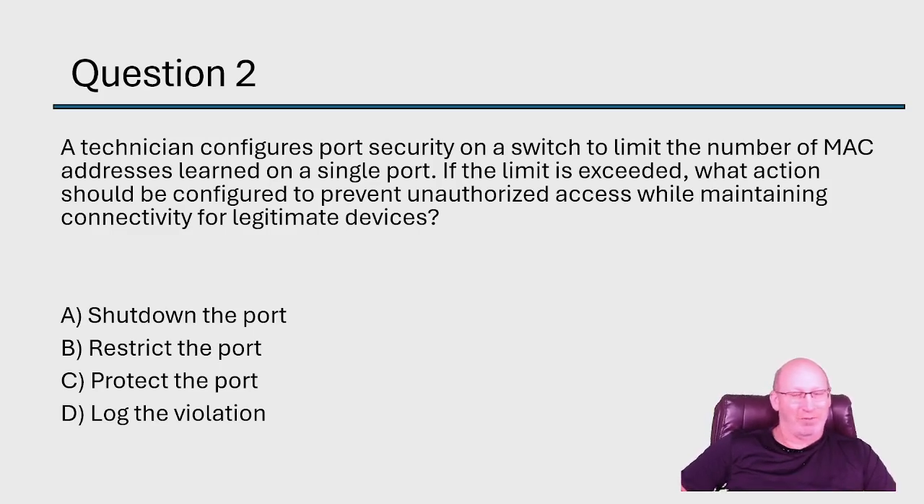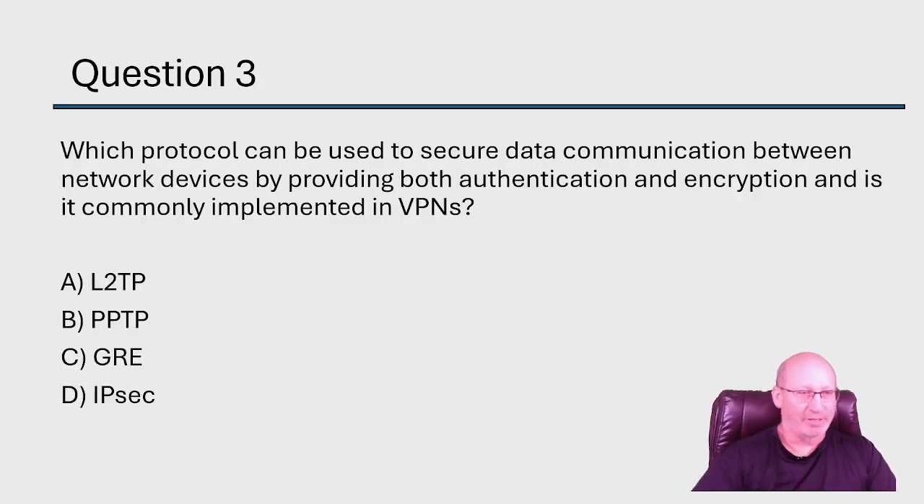We're going to protect the port. This is going to allow the port to discard packets with unauthorized MAC addresses, and it's not going to disable the port entirely. It's not going to do it 100%. This means that we can maintain connectivity for the devices that are authorized within our network, and so the answer is very much going to be C. It's going to be C. There we go.